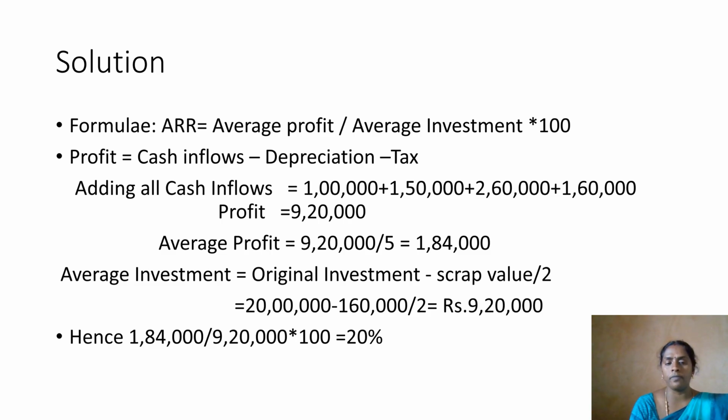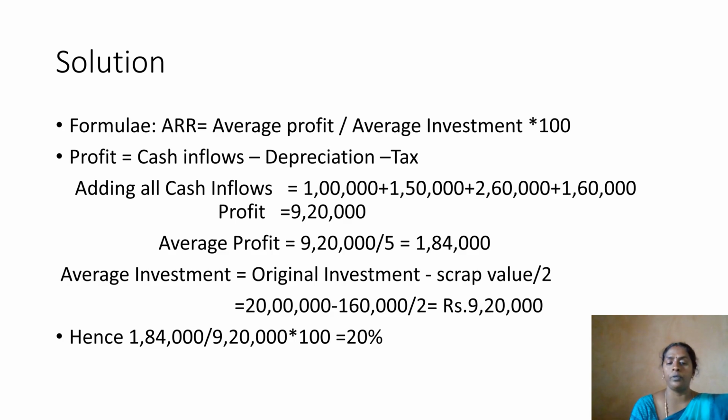So the first part of the formula, average profit, is over. The second part of the formula is average investment. How to find the average investment? Original investment minus scrap value, divided by 2. How much original investment is given in that sum? 20 lakh. Scrap value how much? In that sum it is given that after 5 years, the plant can be sold for 1,60,000. I told you this is the scrap value, 1,60,000. Divided by 2, it is 9,20,000. So the second part of the formula is 9,20,000. We found the average investment.